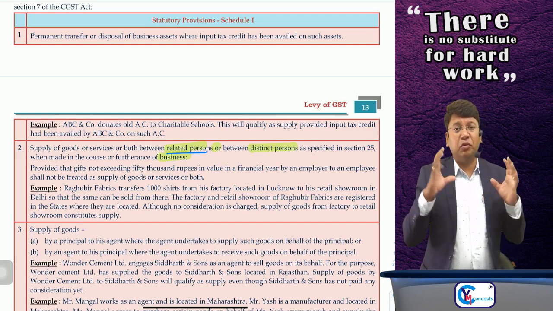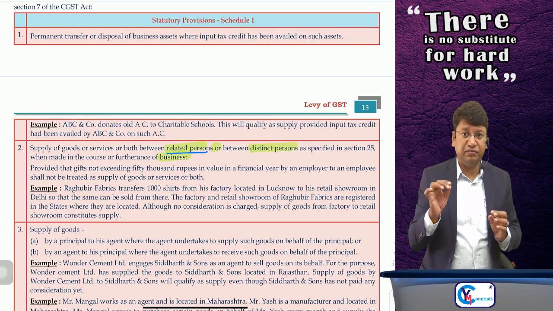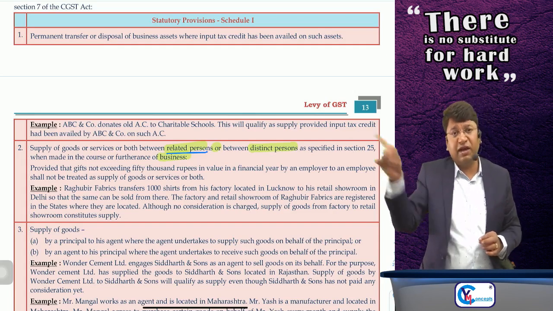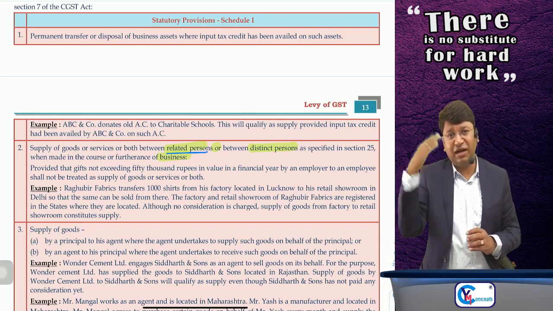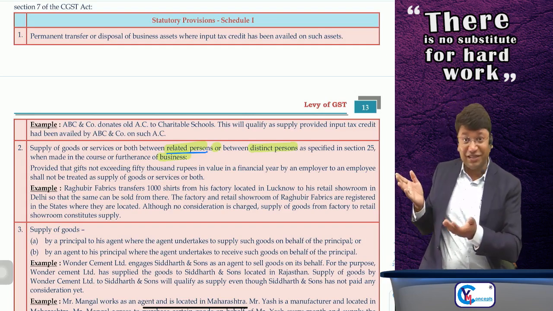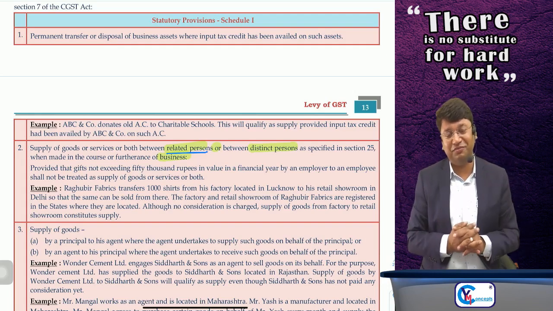Suppose I am a manufacturer of mobile phones, and I have gifted the mobile manufactured in my factory to my wife, who is my related person. Obviously, I can't charge any consideration from my wife. Otherwise, you can understand what will happen to me at my home.